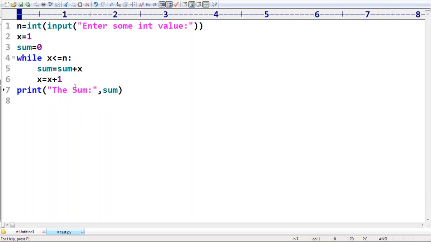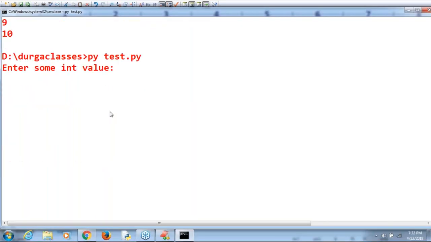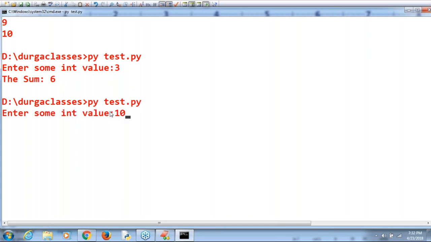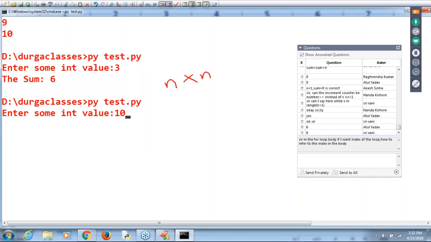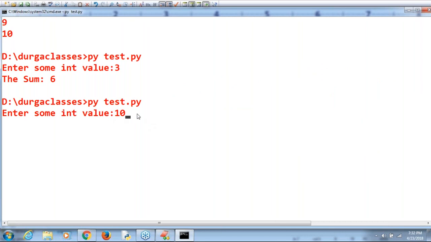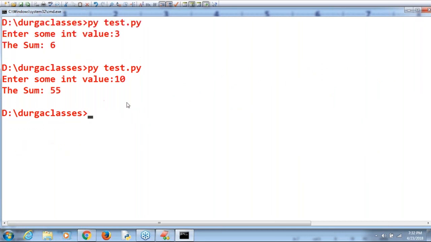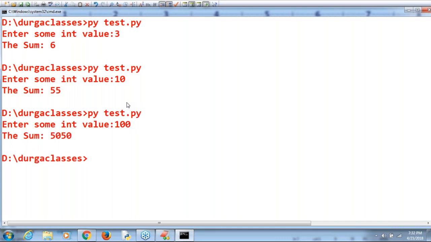Let me execute this code first. Have a look once. Enter sum into value. 3 I'm taking: 1 plus 2 plus 3. What is the sum? 6. Now I'm taking 10. 10 into 10 plus 1 by 2. I hope you are aware: n into n plus 1 by 2 is the sum of first n natural numbers, right? So 10 into 11 by 2 is nothing but 55. If I take the sum of first 100 numbers, 5050. You can provide any value, no problem at all.